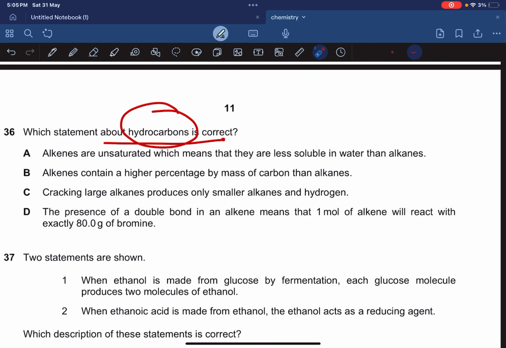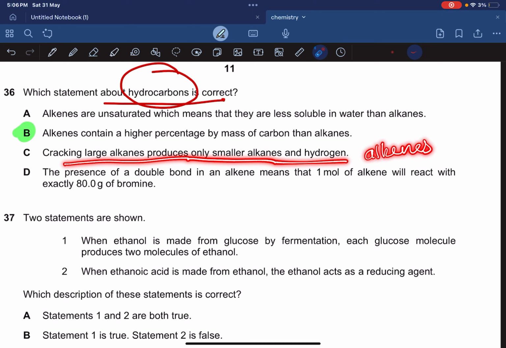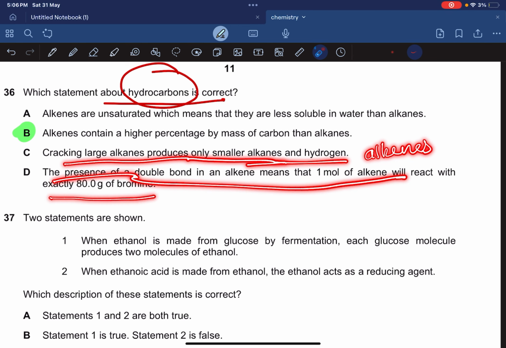Alkenes are unsaturated, which means they are less soluble in water than alkanes. No, that's completely not true. Alkenes contain a higher percentage by mass of carbon than alkanes. Okay, that's correct. I'll tell you why that's correct. Just read the other statements first. Cracking large alkanes produces only smaller alkanes and hydrogen. No, it also produces smaller alkenes. The presence of a double bond in an alkene means 1 mole of alkene will react with exactly 80 grams of bromine.